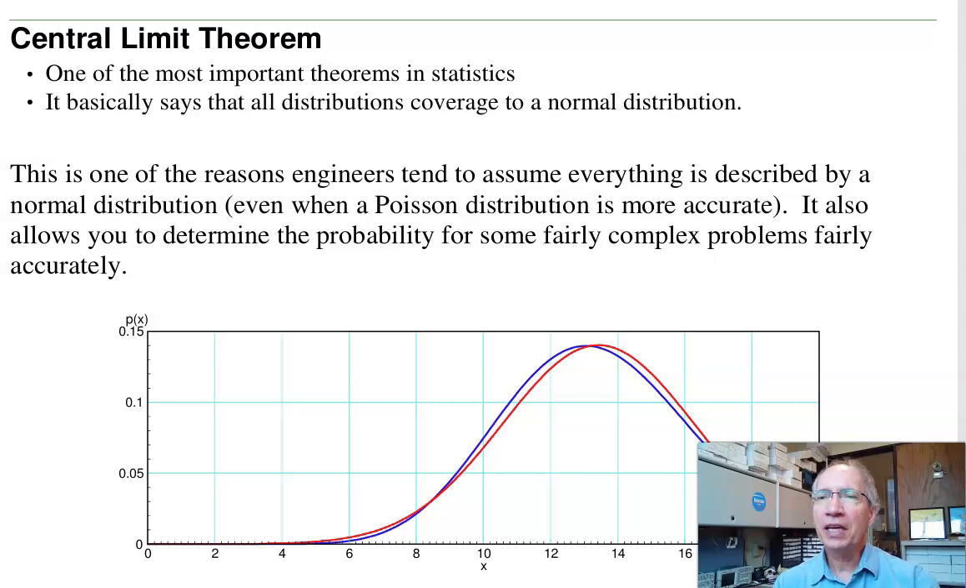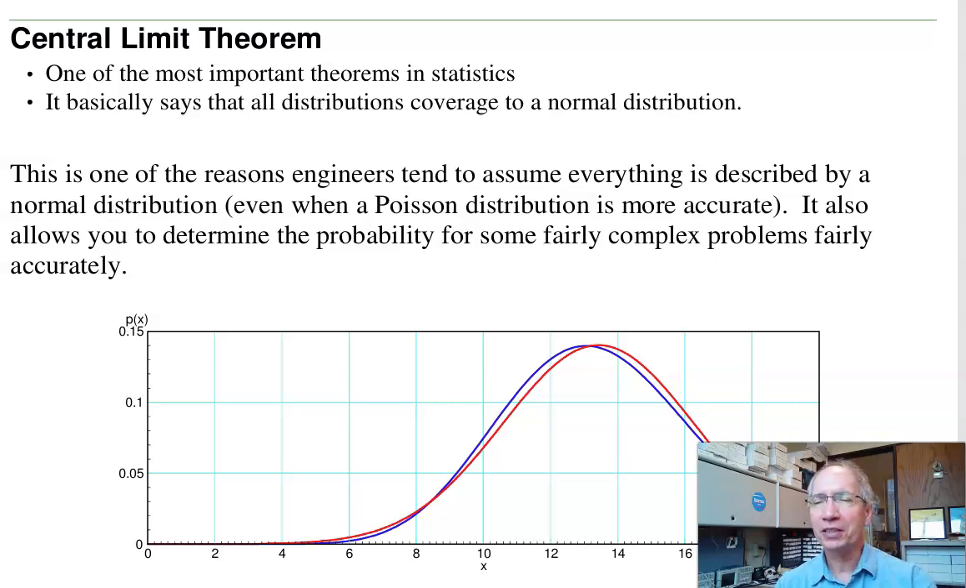That's one of the reasons engineers tend to assume everything's a normal distribution, even when it's technically not. For example, if I look at a Poisson distribution, that would be like a binomial distribution when n is large. Technically, I can't get negative events. Like if I count the number of hands of poker that are full house in 100,000 hands, the answer will never be negative. Technically, a normal distribution goes from minus infinity to plus infinity, and having negative 2 hands doesn't really make any sense.